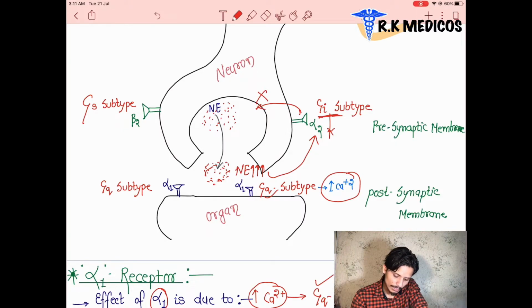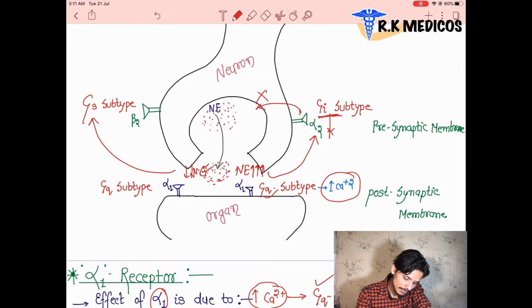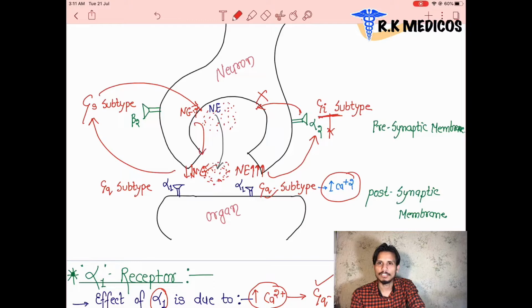Suppose, when the neurotransmitter amount, the norepinephrine, is low, they are going to bind a stimulatory receptor, and when they bind it, these vesicles get activated and more neurotransmitter is synthesized and released. So both of these systems are working in an opposite manner.